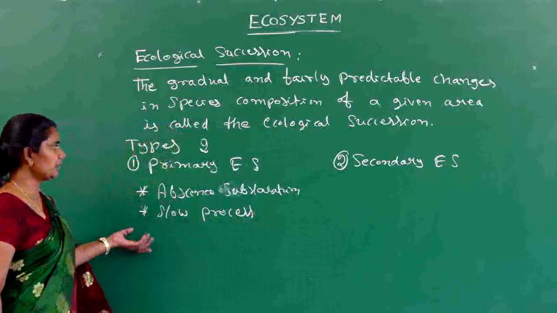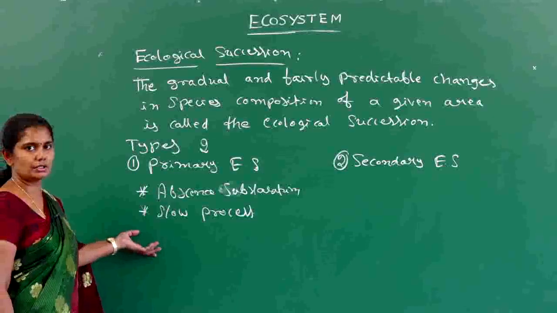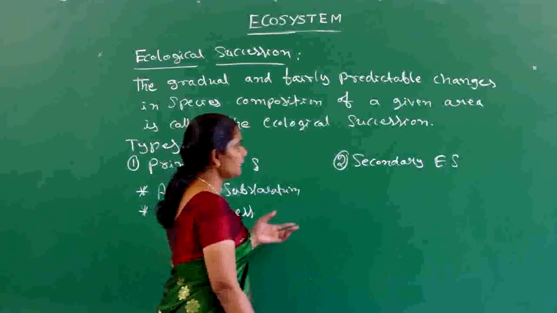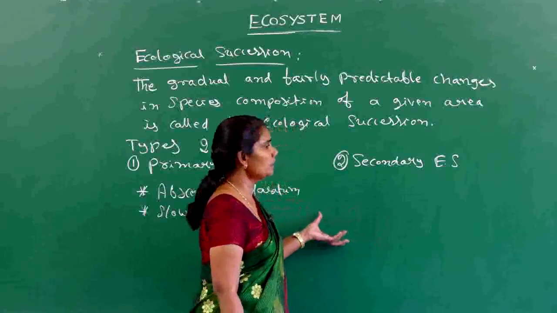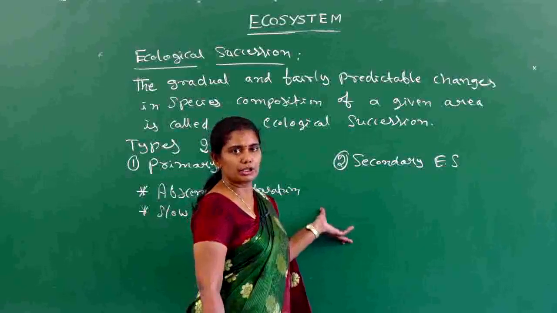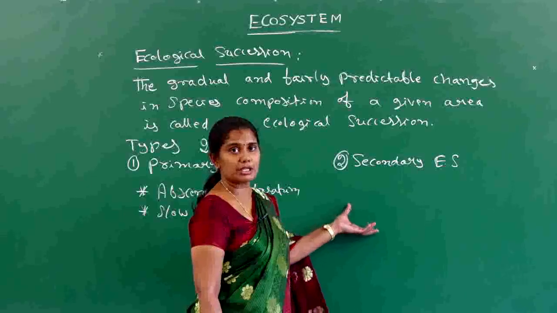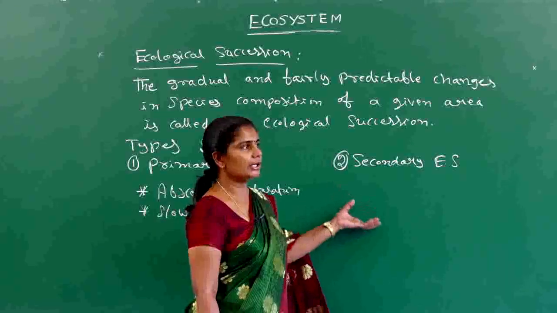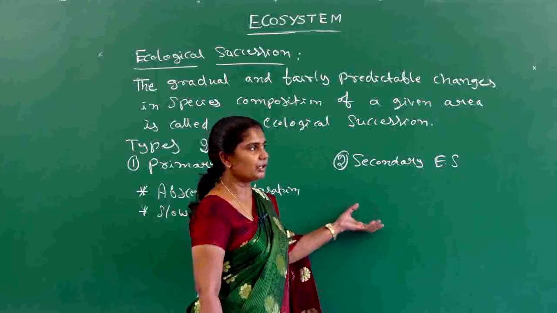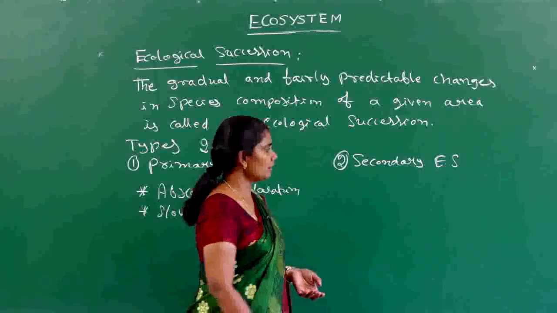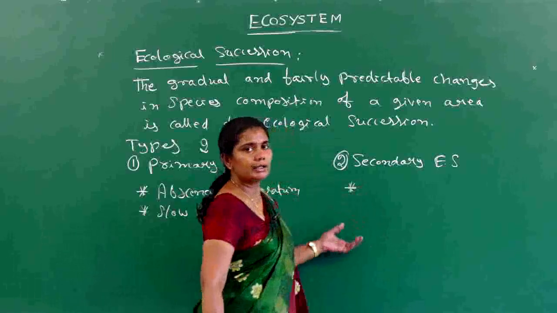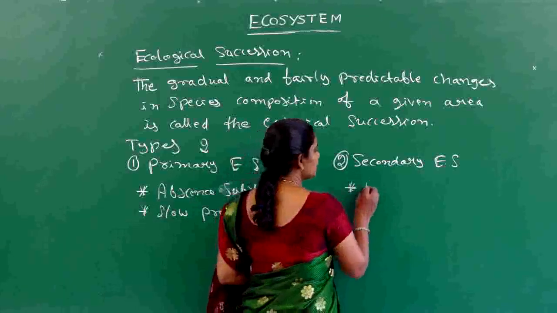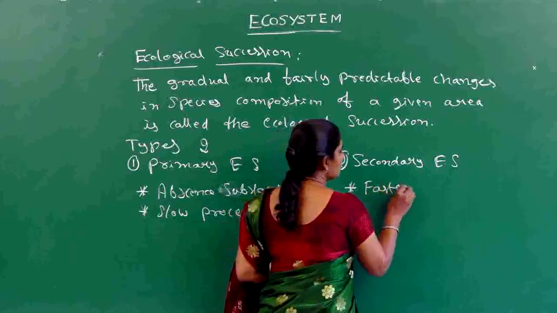That means primary succession takes place in a region where no previous living condition is present. Next comes secondary ecological succession. Secondary succession takes place in a particular area where the substratum is already present, but due to some climatic disorders, there is no presence of living conditions. This secondary succession is faster because the substratum, that is the soil, is already present. That is why secondary succession is a faster process.